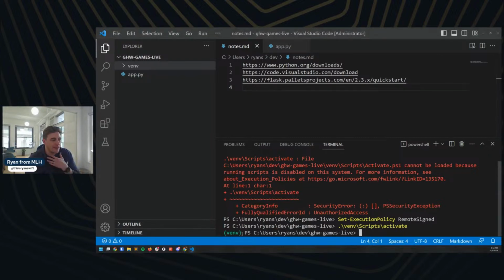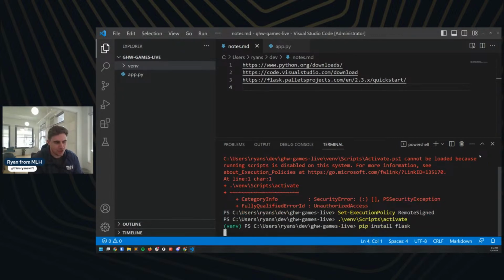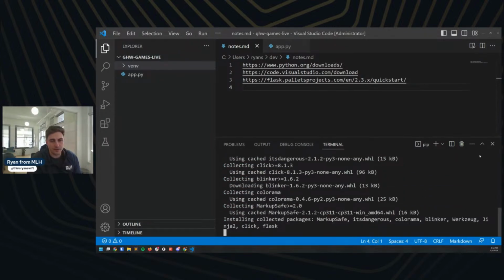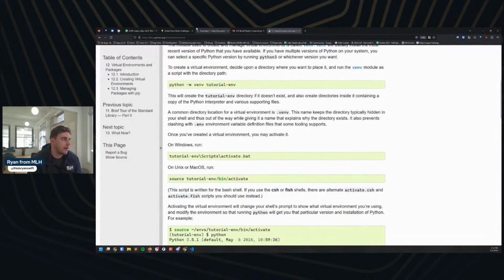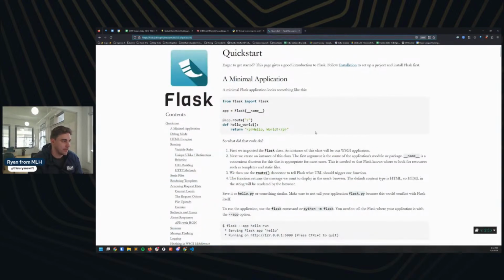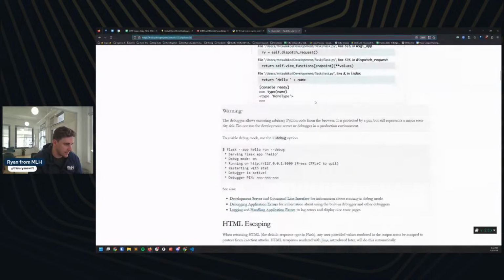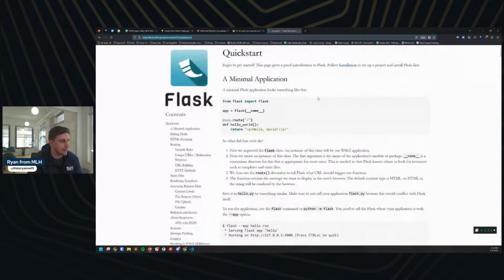So now we can see this little highlighted piece over here on the left that shows, oh, no, my highlight is not working, but you can see that we're in our virtual environment now. It's active. So as one of our hackers just pointed out, we're going to need to install Flask. So I'm going to do pip install, or I actually don't remember what pip stands for, but it's a Python package installer. And so if we do pip install Flask, it should help us out and install what we need. And if you're unfamiliar with that command or not sure how I figured that out, again, you can just follow the documentation that you find online. I'm sure if we look through this Flask website's documentation, they would tell us how to install it and everything.